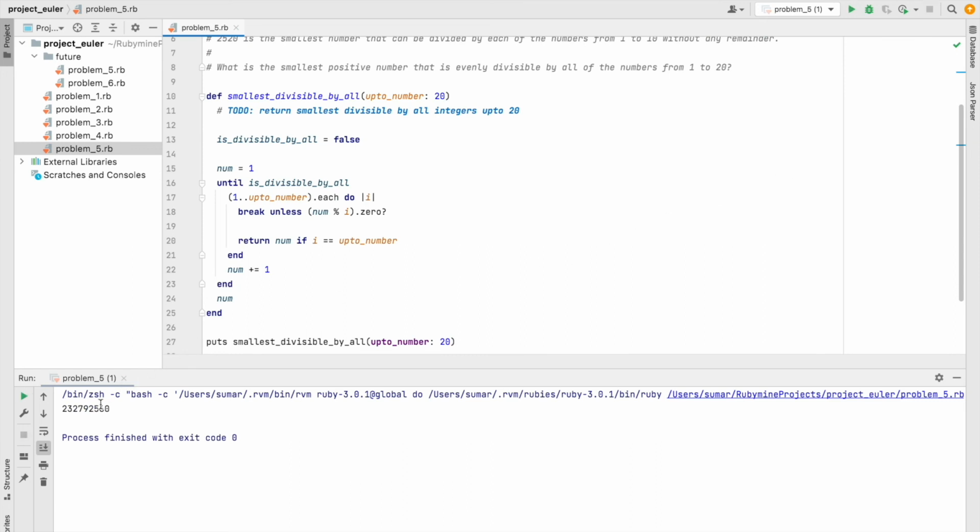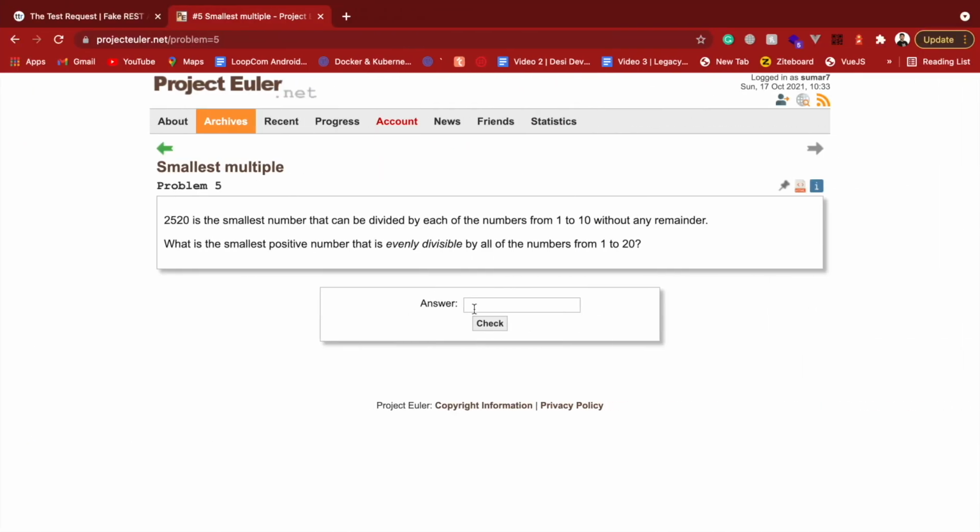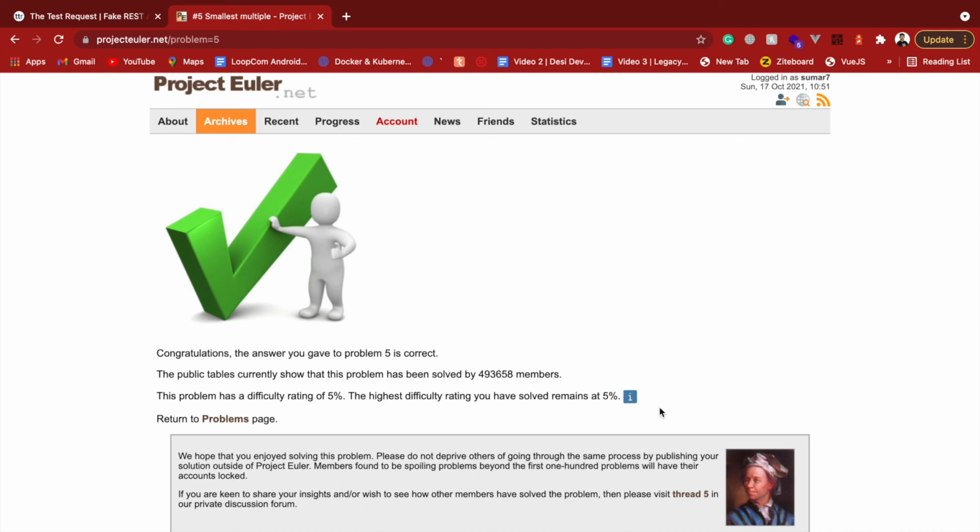Okay, we have this number 232792560. Alright, let's check this on Project Euler. Yeah, we got it right. So we have the smallest number that is divisible by all integers from 1 to 20.